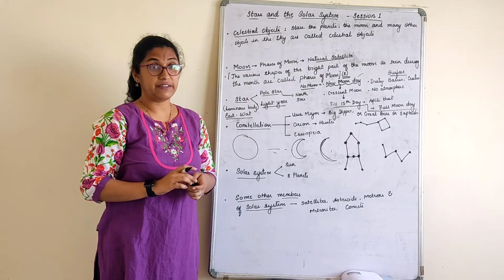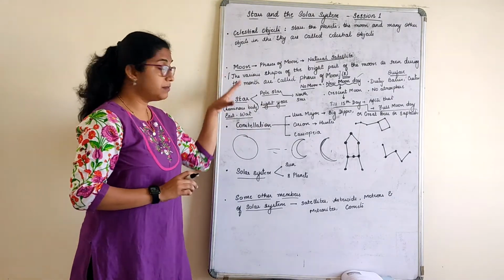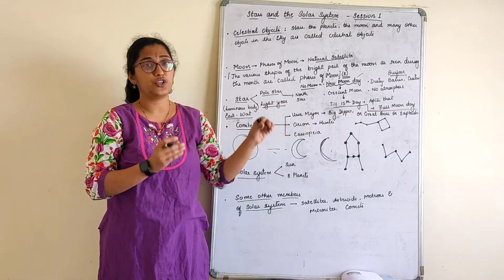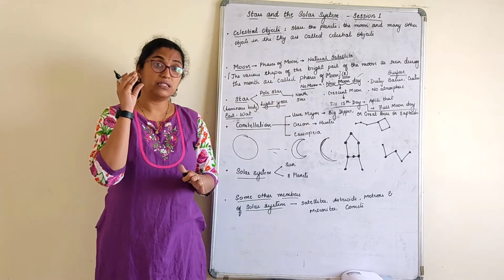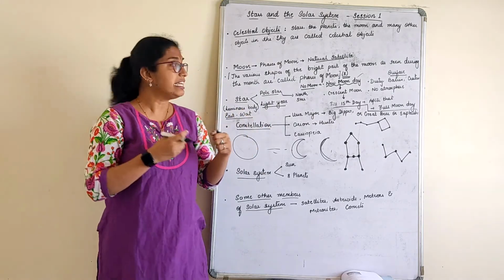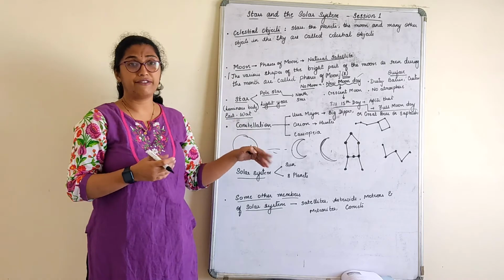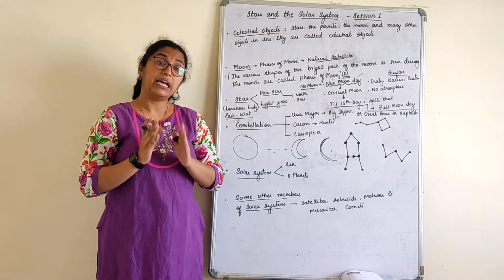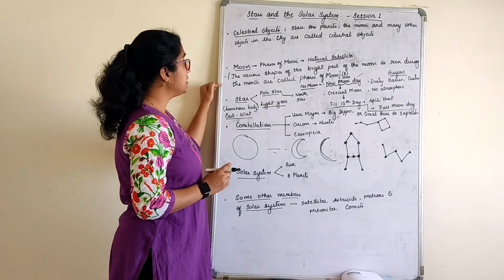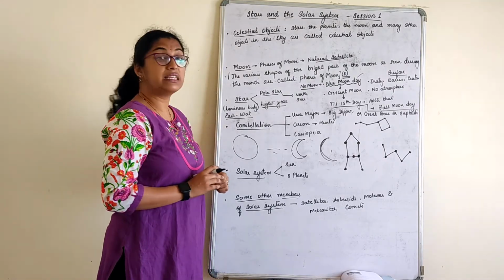You can see the figure given in the book. Apart from this, what I am teaching in the class is exactly what is required for your syllabus. Apart from this, in my notes, if you refer, there are many things I have given about each and every celestial object. You can just go through them. Any doubts you have in that, you can always get back to me. Right? Then let's understand about the surface of the moon.